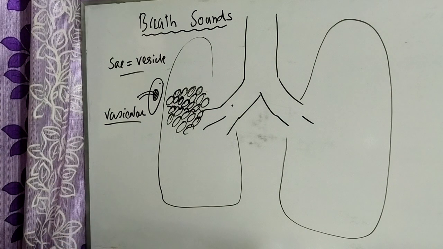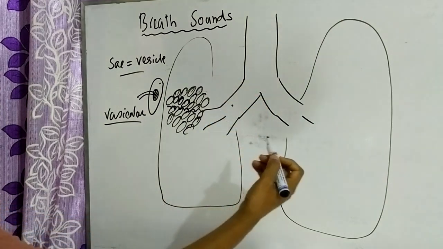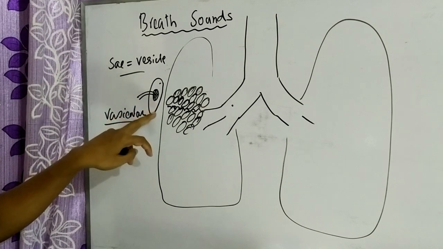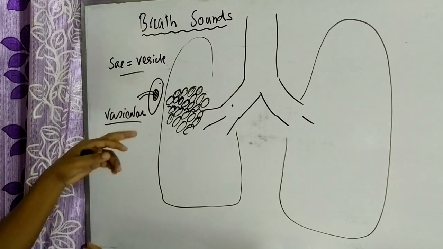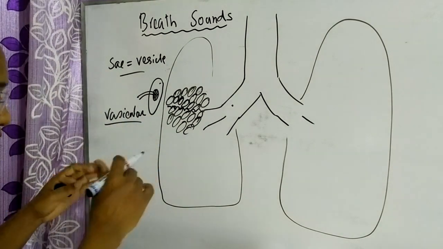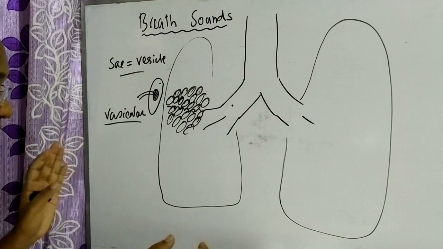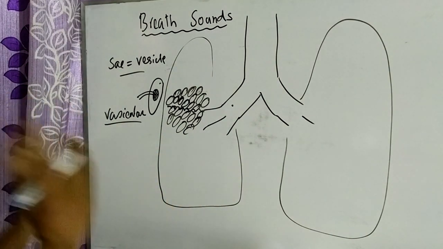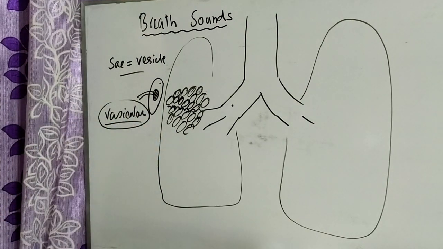So the attenuation of the sound wave occurs when it passes from the larger airway to the periphery, and with our stethoscope we can capture only the low frequency sound wave. This low pitch sound, which has passed through the vesicular air-containing alveolar structure, is called vesicular sound.